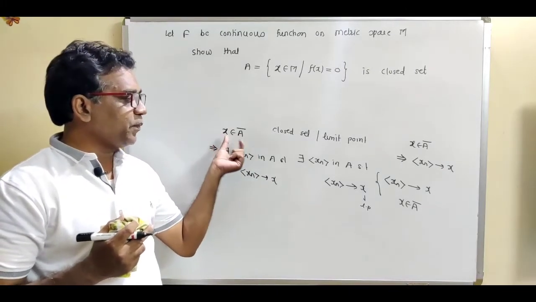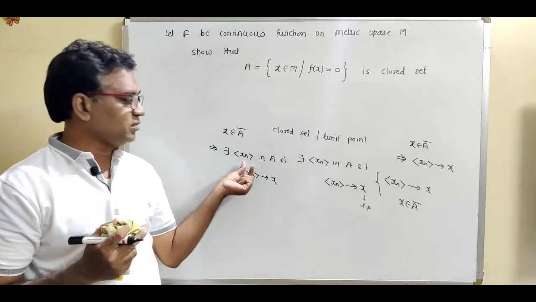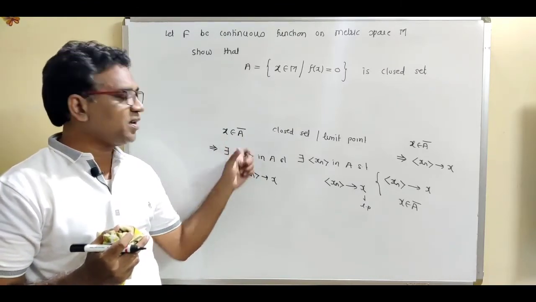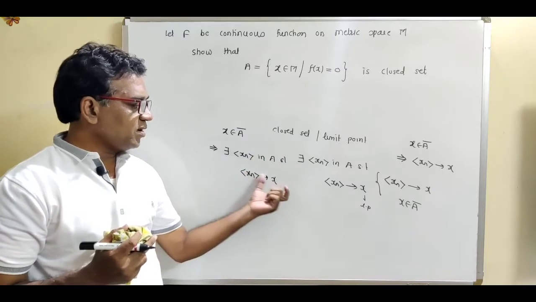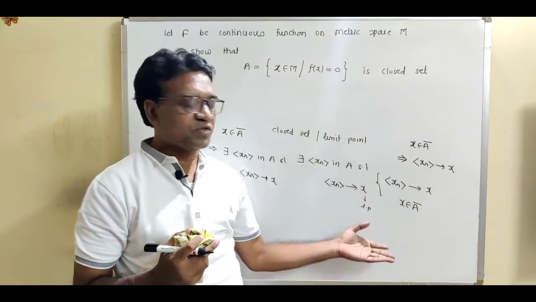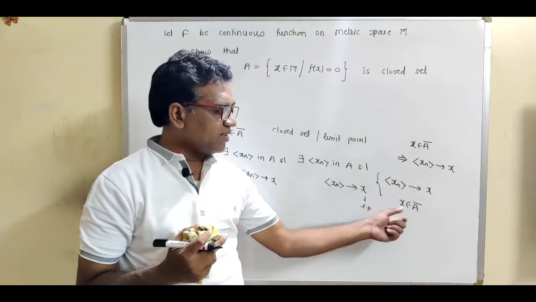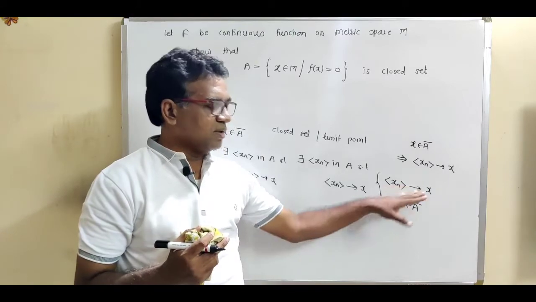Limit point means we have to construct some sequence xn in A such that xn converges to x. If xn converges to x, then we can say that x is called the limit point.